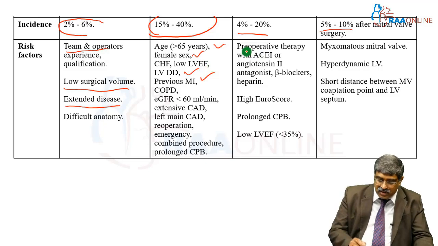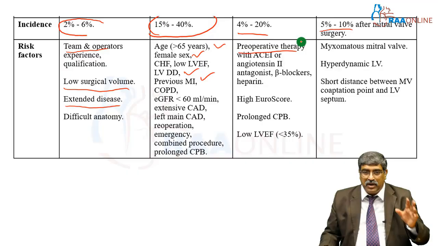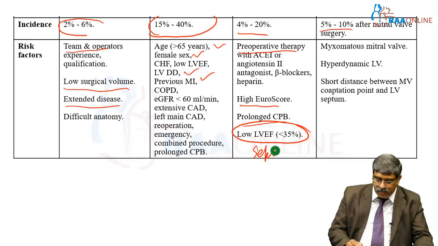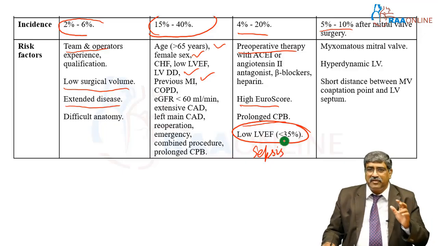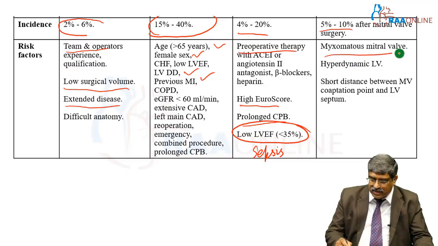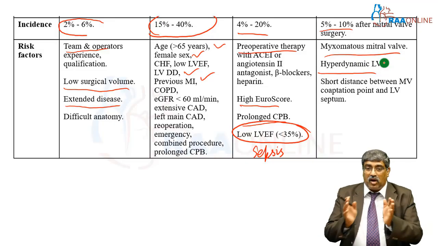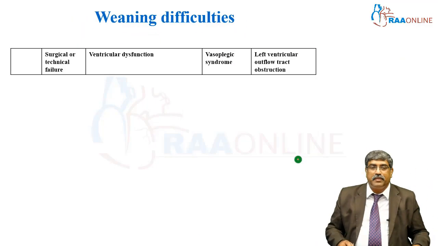Coming to vasoplegic: preoperative therapy with angiotensin converting enzyme inhibitor or ARB, beta blockers or heparin, high EuroSCORE, prolonged cardiopulmonary bypass, and low ejection fraction. You can add sepsis also as a risk factor. Coming to risk factors for left ventricular outflow tract obstruction: myxomatous mitral valve, hyperdynamic left ventricle, and a short distance between the mitral valve coaptation point and the septum.